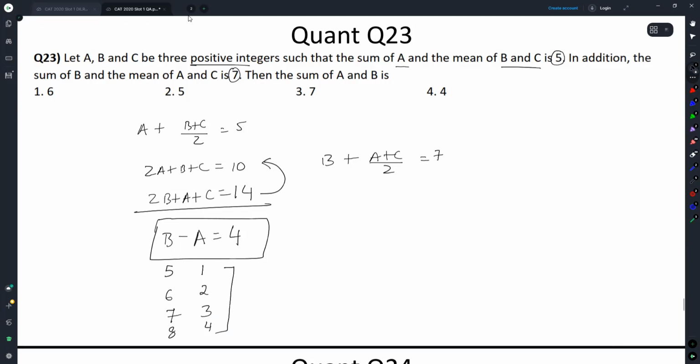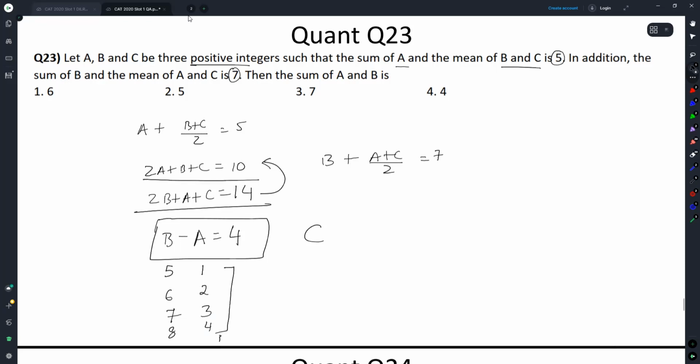Once you have reached these possibilities for A and B, let us identify the corresponding values for C also. We can go further ahead, nobody is stopping us, we are just saying these are what show up at the start. Now 2A plus B plus C is supposed to be equal to 10.